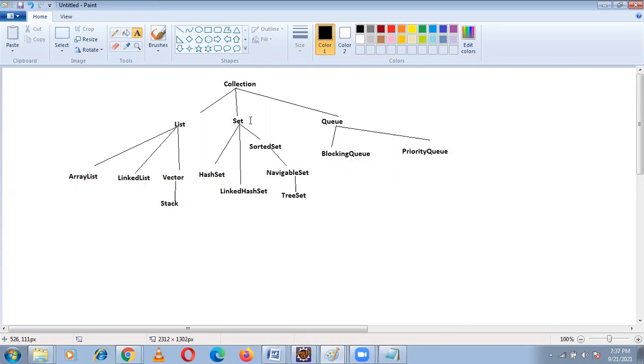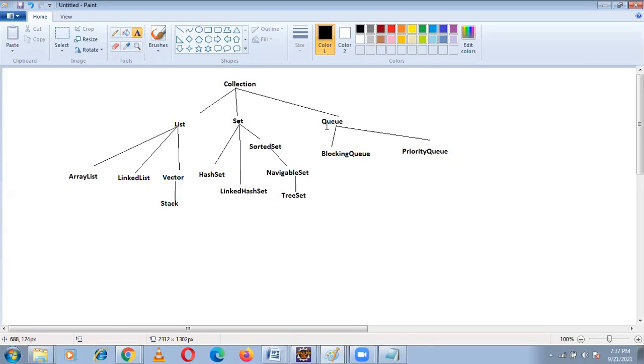Under these we have the implementation classes, but you don't need to mention the abstract classes. Simply mention list, under list we have all these implementation classes. You can mention it like that. This is the block diagram of the collection framework.